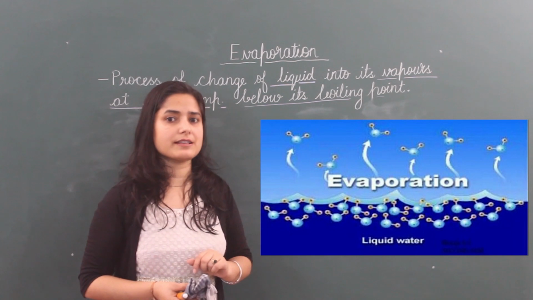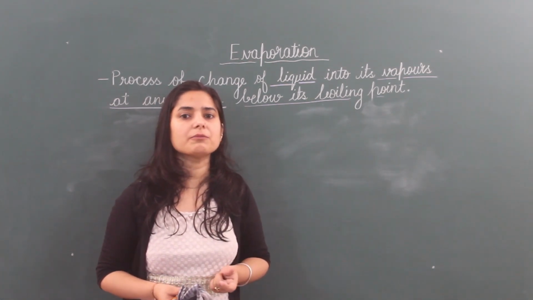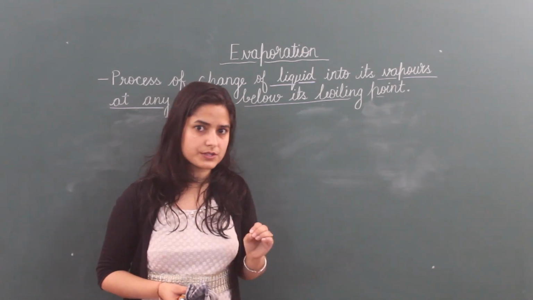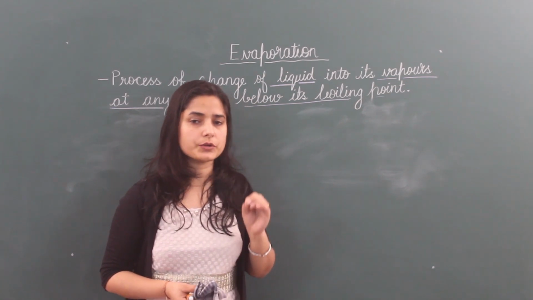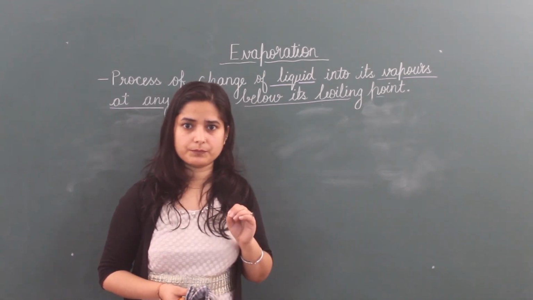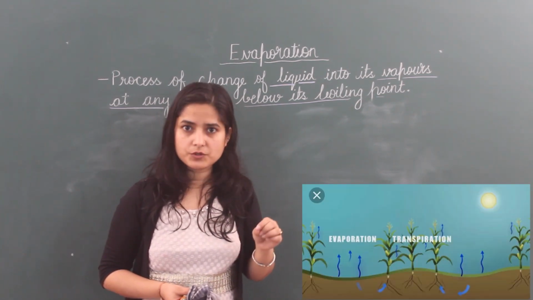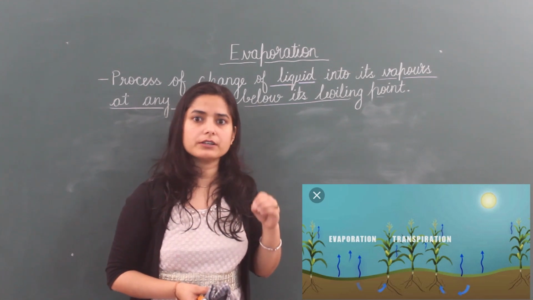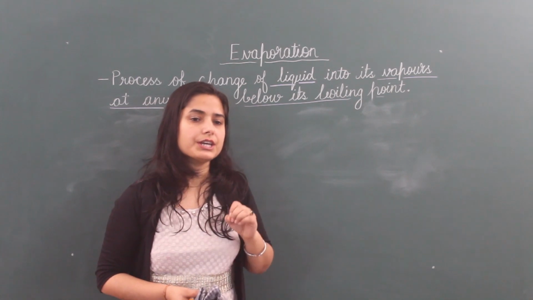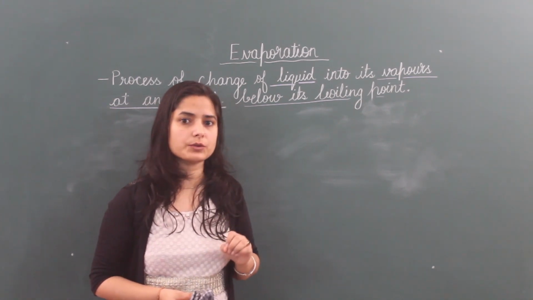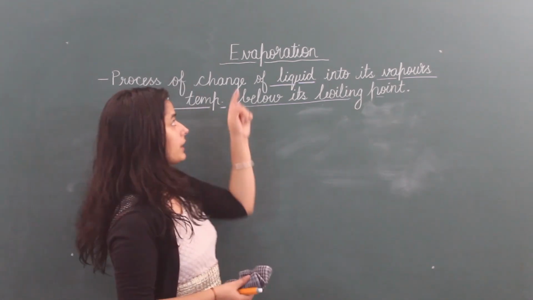In your junior classes also you have done this. In the case of the water cycle, what happens? Water from water sources converts into vapors and forms clouds. This is due to the process of evaporation. Water from plant leaves also goes into the atmosphere. That means liquid water converts into vapors. This is also due to evaporation. In the case of plants, this process is known as transpiration. So, today this is our topic, evaporation.